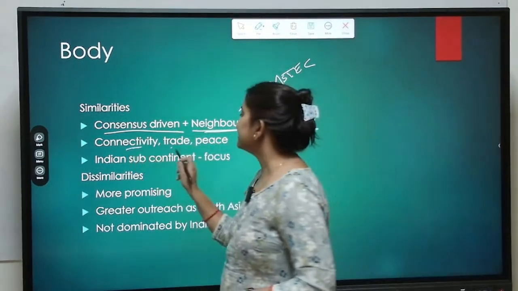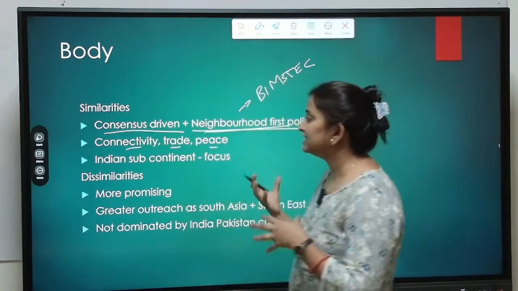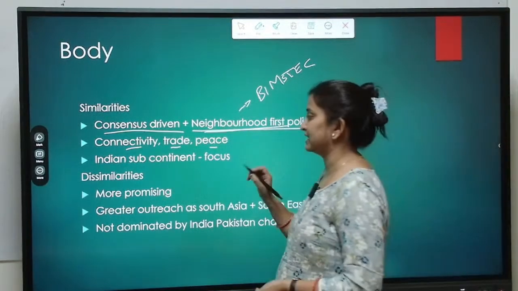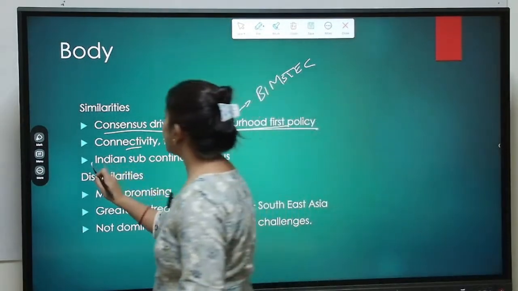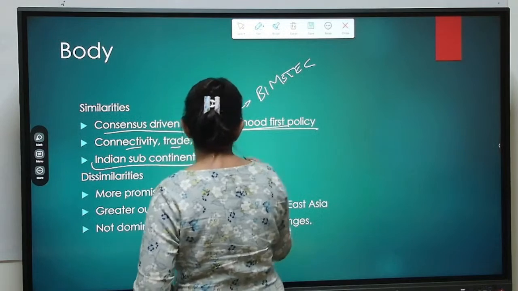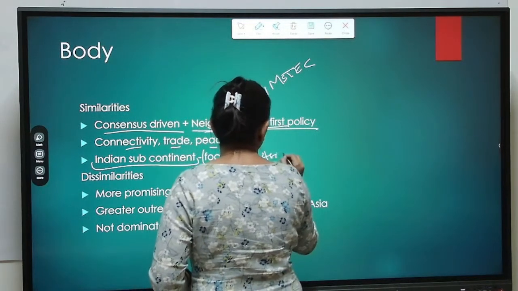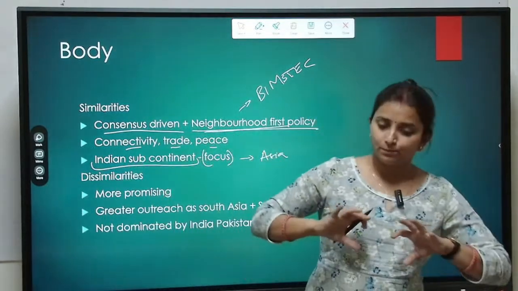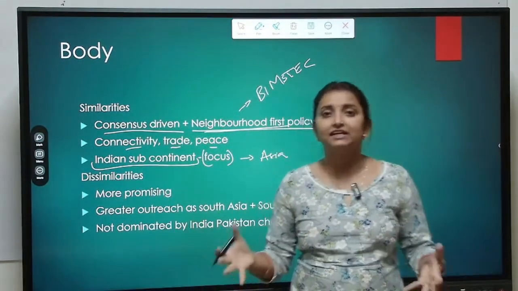Plus connectivity, trade and maintenance of peace. These are the common principles of working for both SARC as well as BIMSTEC. And the Indian subcontinent shall be the focus of Asia; both organizations are focusing on the Indian subcontinent.